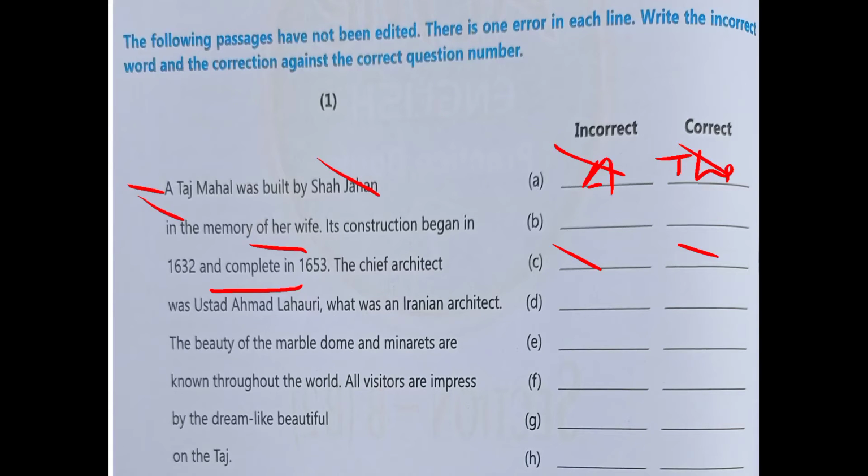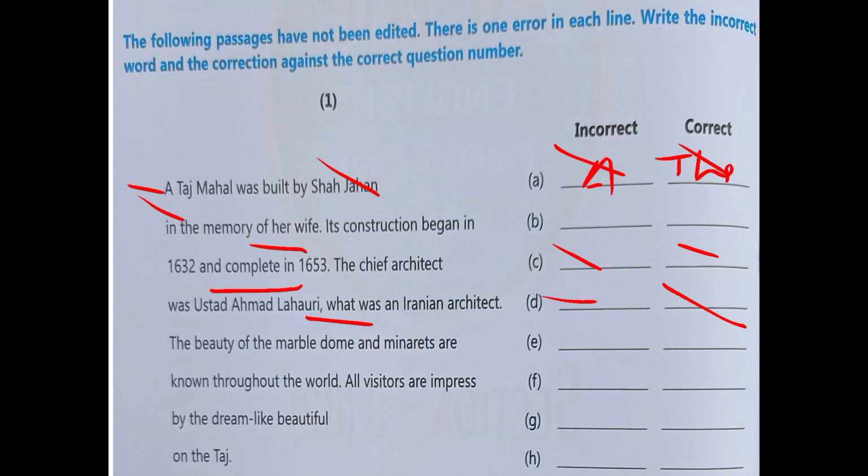Now next, the chief architect was Ustad Ahmad Lahori, what was an Iranian architect. You can check here, the mistake is of the relative pronoun. यहाँ पे हम जो what को यूज़ करते हैं, we do not use it for a person. If we talk about things or objects, then we can use what. But if we are talking about a person, that who is an Iranian architect, that person is Ustad Ahmad. So we use who for a person, that's why we have to put who here. And what will be the mistake here, and who will be in the correct option.